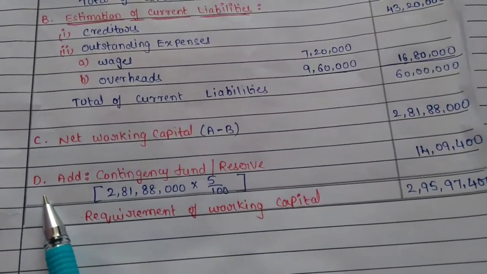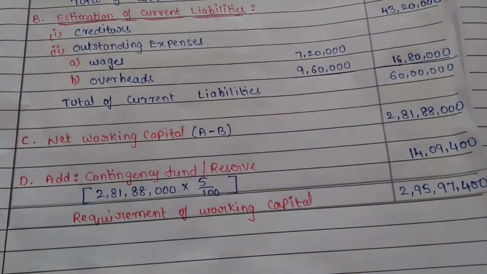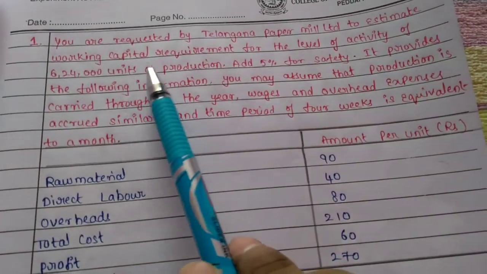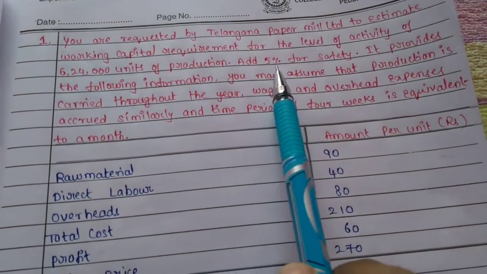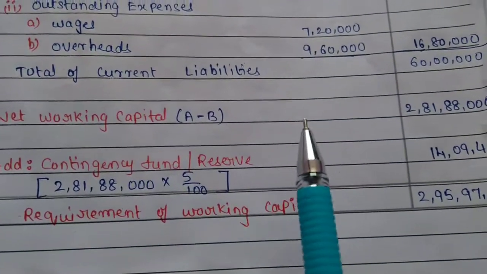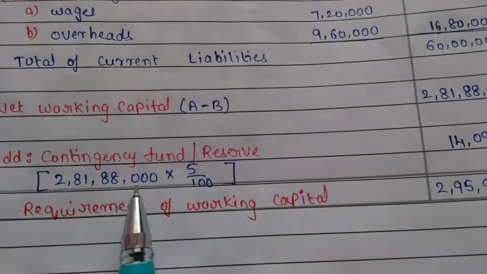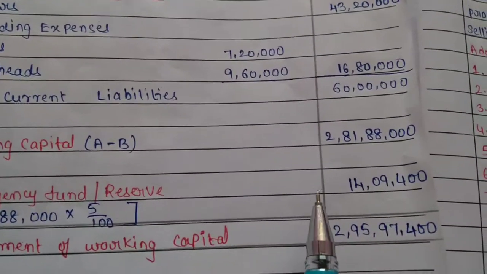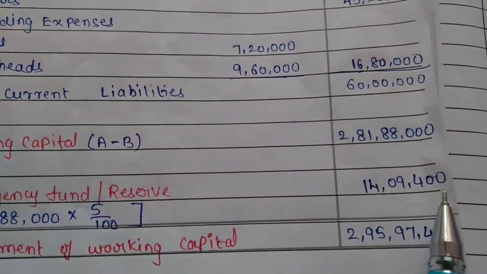Now the last step is to add the contingency fund. In the given problem the reserve is 5%, so add 5% for safety. Net working capital 2,81,88,000 into 5 divided by 100 is equal to 14,09,400.